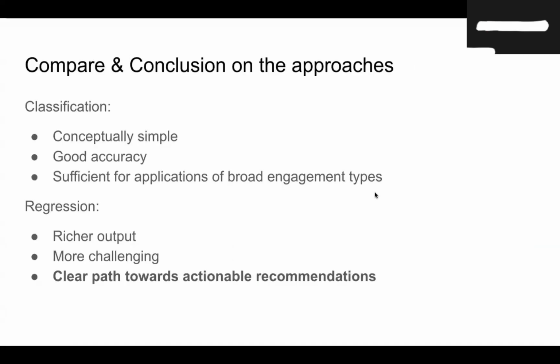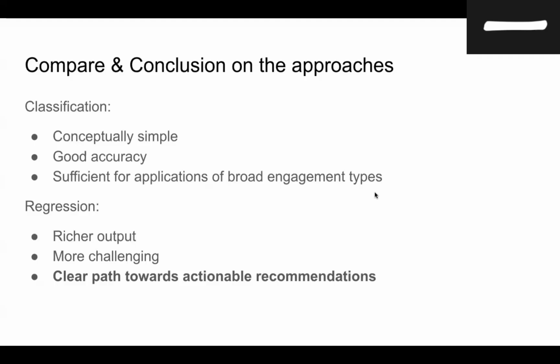As a conclusion, we want to briefly compare the results of our two modeling approaches. Even though both models operate on the same underlying task, predicting a user's engagement with a game, they offer different strengths and serve different practical purposes. On one hand, the classification approach is conceptually simple and computationally lightweight. Using a multinomial logistic regression with engineered features, it produces stable results and achieves reasonably good accuracy across the four engagement categories. The model is fast to train, easy to interpret, and robust to the extreme skew of the playtime distribution. For many applications where broad engagement types are sufficient, such as categorizing users into casual versus hardcore groups, this approach is both effective and efficient.